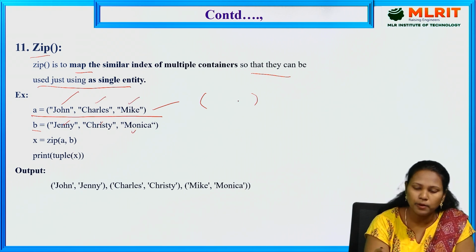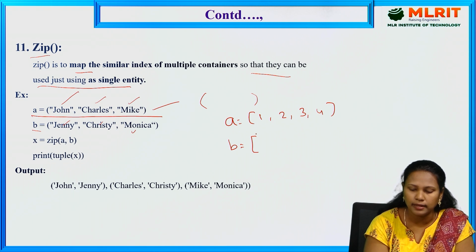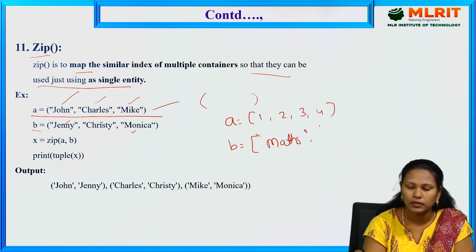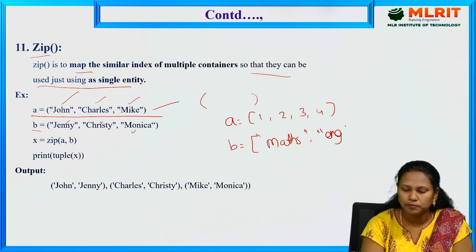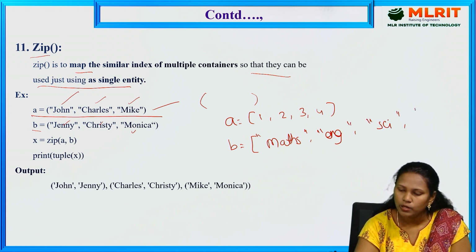For example, A is equal to 1, 2, 3, 4, and B is equal to subjects: Maths, English, Science, Social.